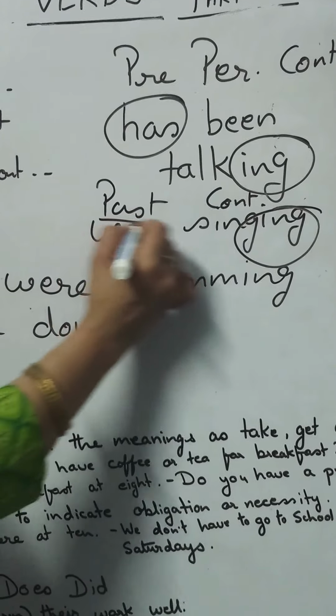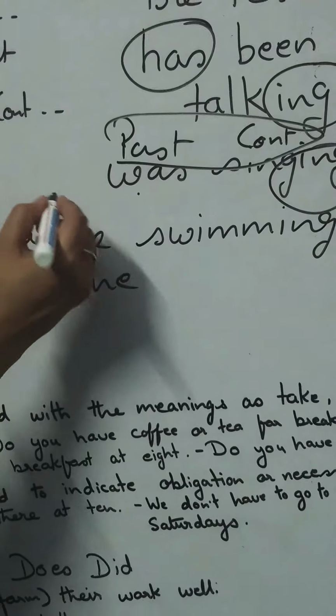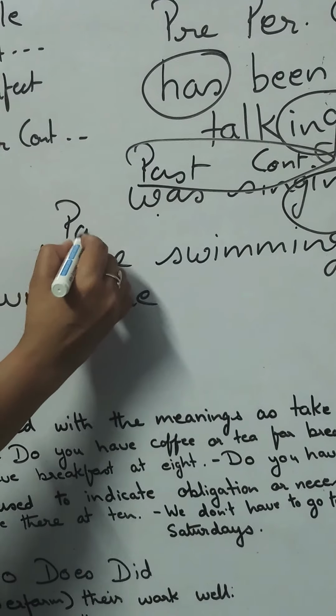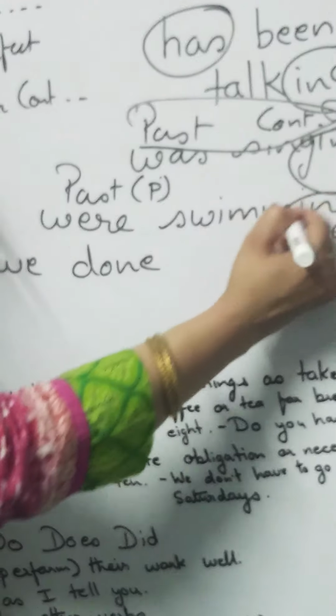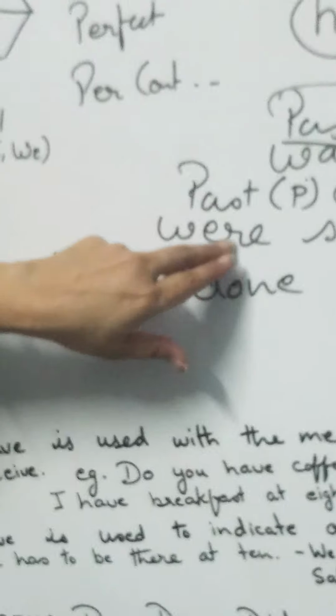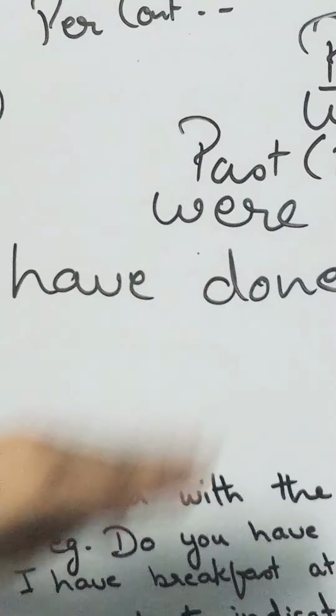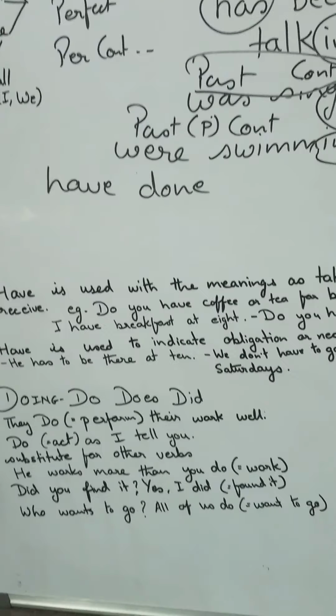This is for continuous, so which tense are we making? Past continuous. Were for past, subject must be plural, swimming ing, so continuous. Past continuous. With this auxiliary, we know what the subject is, singular or plural.